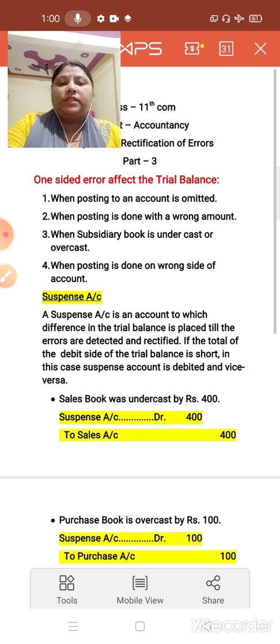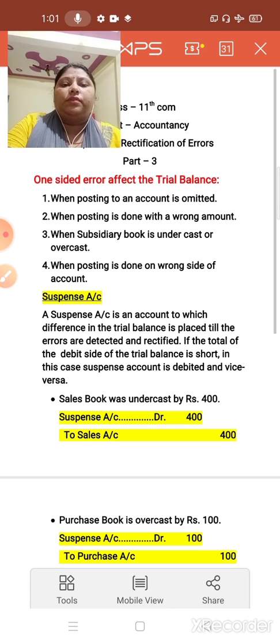For example, purchase of goods from Ram for rupees 500 recorded as 50 rupees. Here the amount of 500 we have recorded in the books of account as rupees 50. So this type of error is known as error of commission. Now the third error is error of duplication. Duplication means we have recorded the transaction double or twice. For example, sold goods to Mohan for rupees 2000 recorded twice.